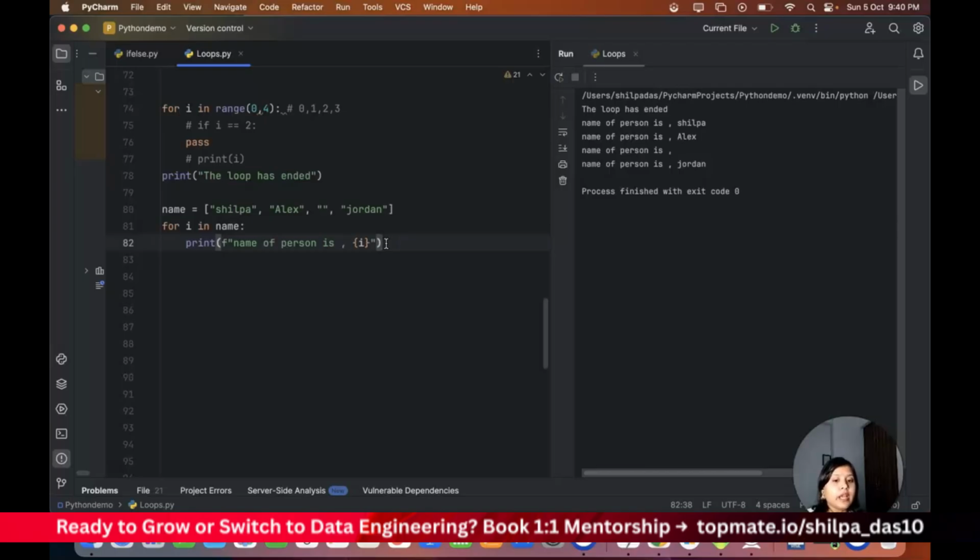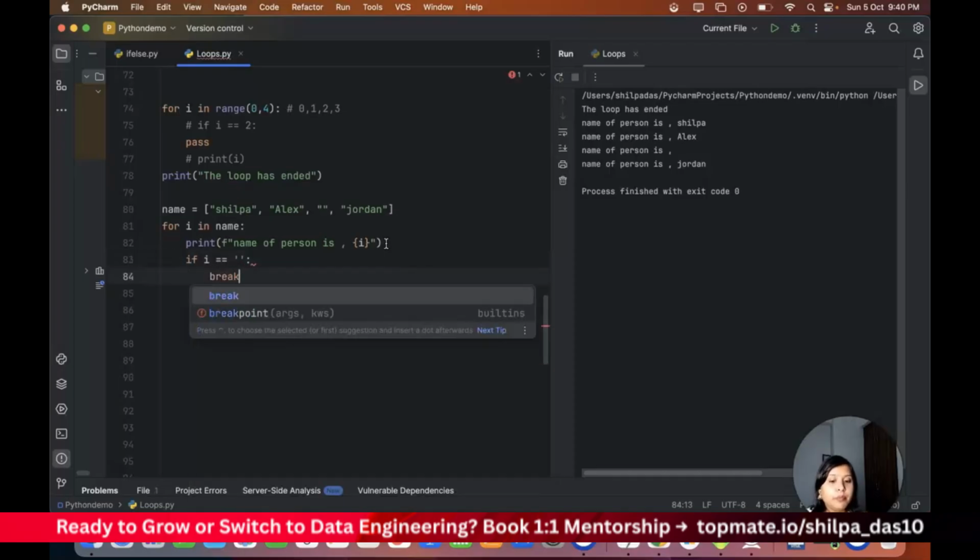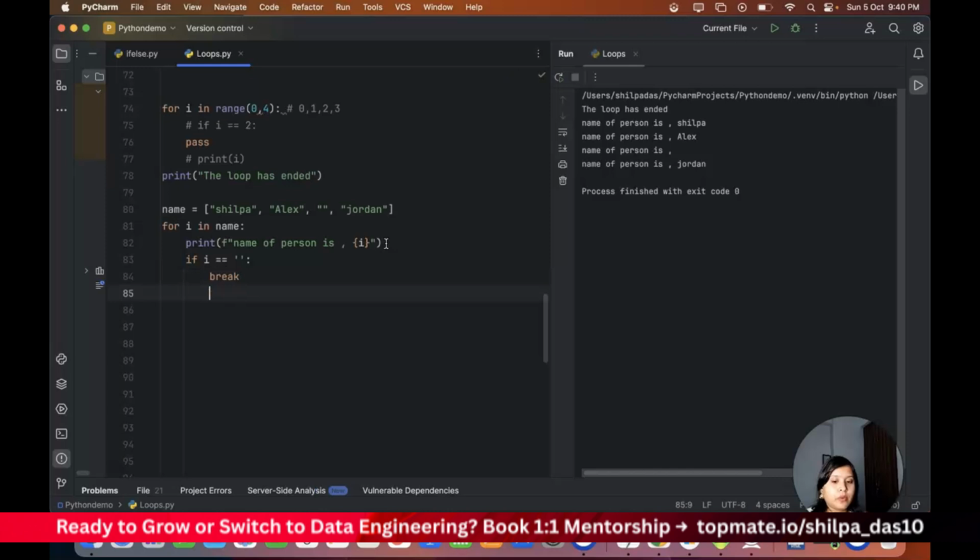If in case there's no element, I want to actually come out of the loop and not proceed, because that's an error record that I have in the name. So what I will do is say if i is equal to blank, then break the loop, and I will put the print statement after that.